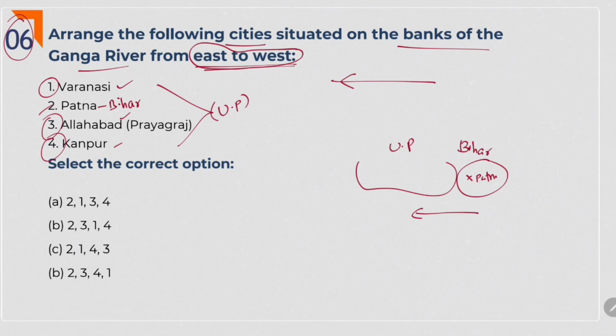If you have ever been to Varanasi, you might know that Varanasi is close to Bihar, at the right of UP, at the most right in Uttar Pradesh. So the second option is Varanasi, 2, 1. So we can eliminate B and D. And now we are left with Allahabad and Kanpur.